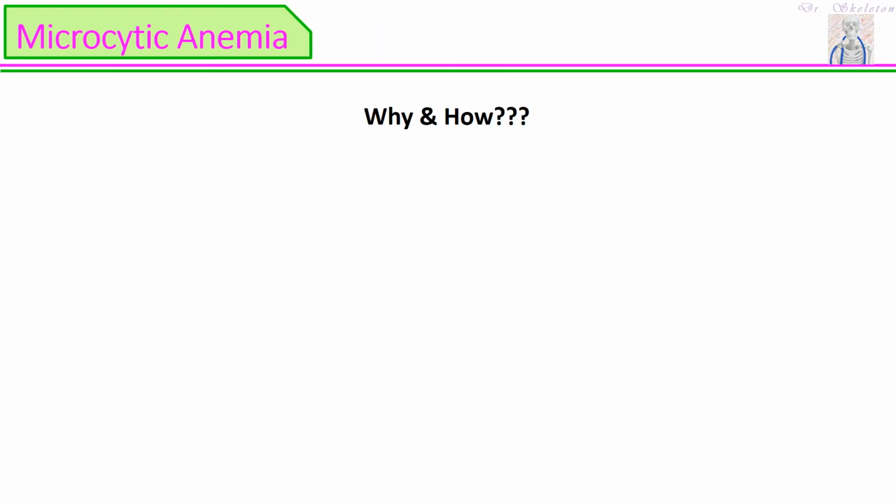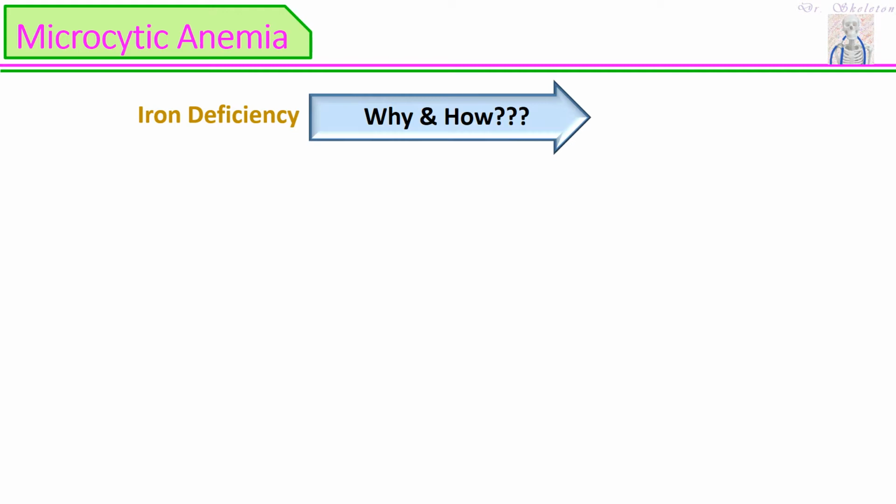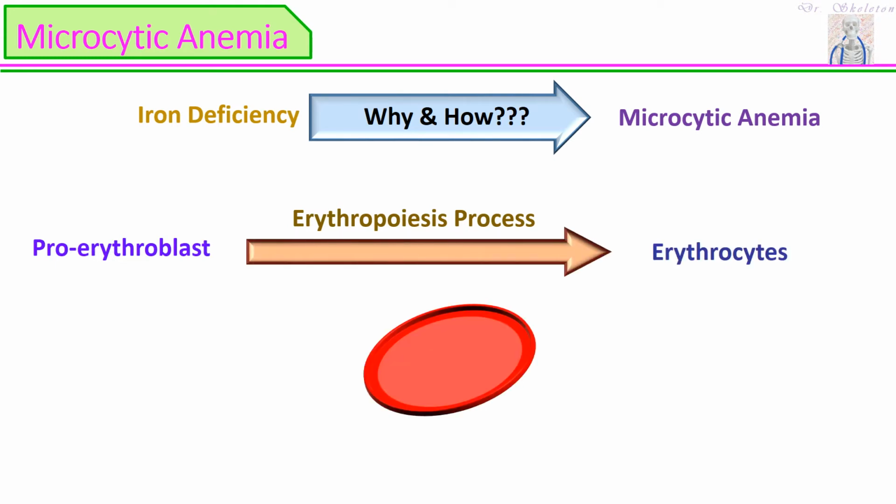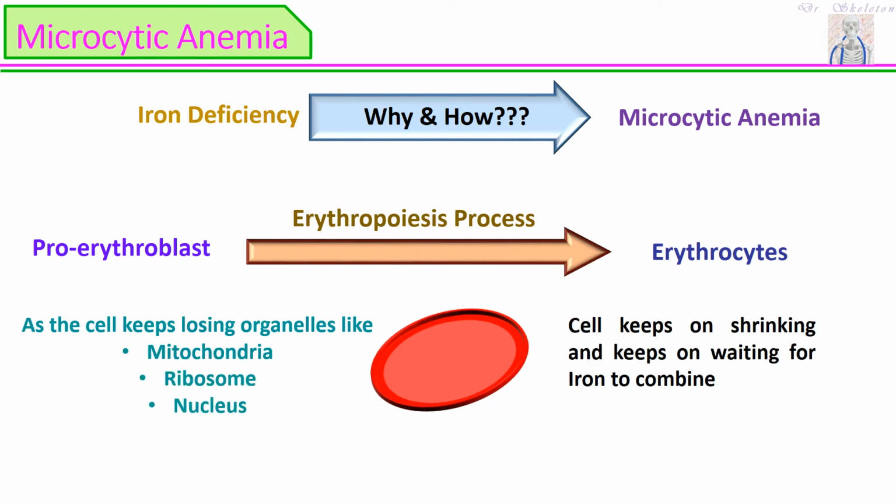Before going any further, we have to be clear about the why and how questions to understand any topic in a scientific manner. So why and how exactly does iron deficiency lead to microcytic anemia? If we see the erythropoiesis process going down from proerythroblasts to erythrocytes, as the cell keeps on losing organelles like mitochondria, ribosomes and even the nucleus, the cell keeps on shrinking and keeps on waiting for iron to combine. But as we all know, it's iron deficiency, so iron is nowhere to be found, so the cell keeps on shrinking. That is why in iron deficiency anemia, the cell size is relatively small, hence microcytic anemia.